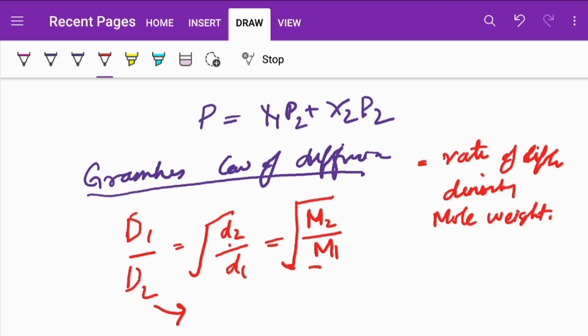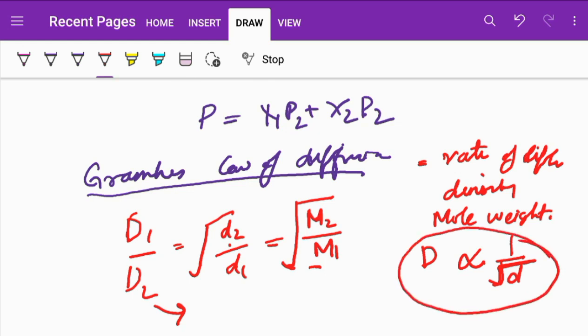So Graham's law states that the rate of diffusion of a gas is inversely proportional to the square root of the density, or let's say like this. Okay, this is what it states. Basically this is what it is stating, and this we have abbreviated and made it this. And similarly it also states that the rate of diffusion of a gas is inversely proportional to the square root of its molecular weight.